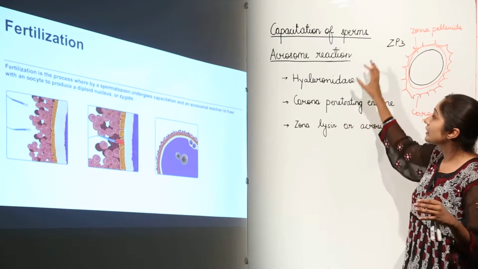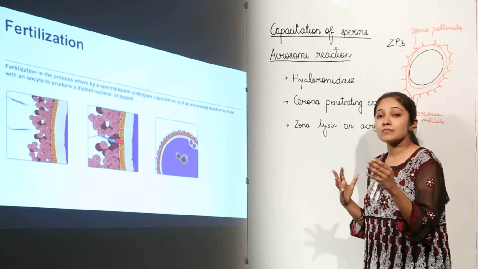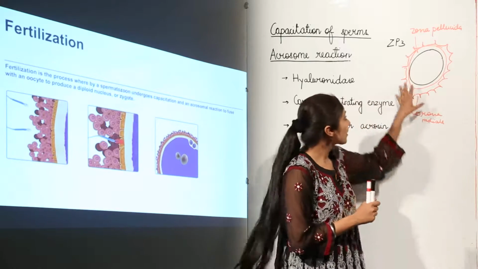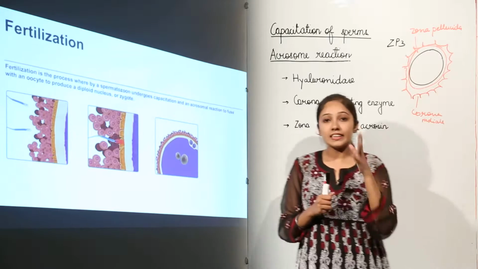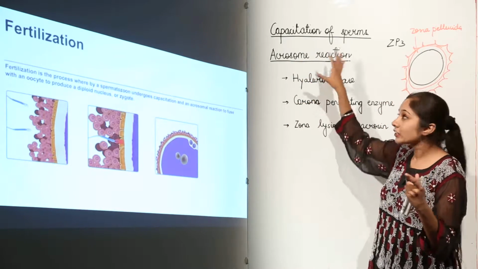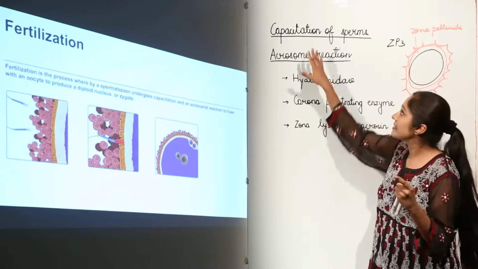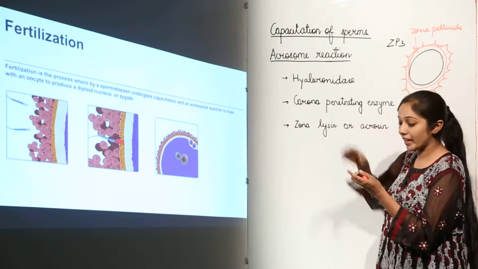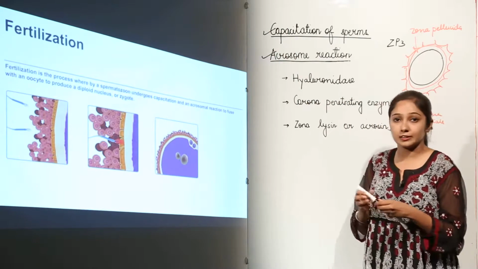Okay, so this acrosome reaction is very important so that the sperms can easily fuse with the nucleus of the egg, or the ova. Now we'll see these processes through an animation, to show what actually happens in this fertilization event, which involves capacitation of the sperms and the acrosome reaction. Let's see an animation so that you have a clear idea of these two processes.